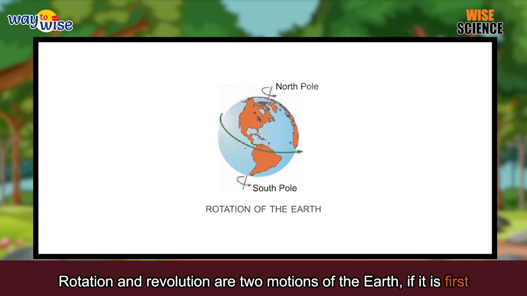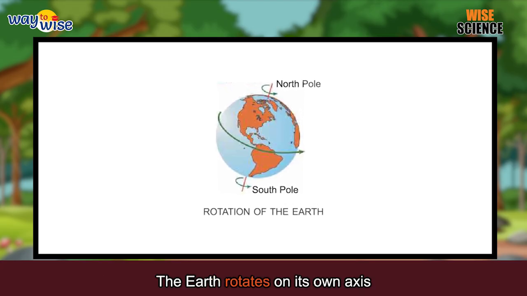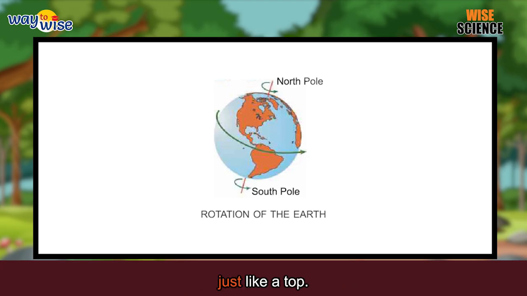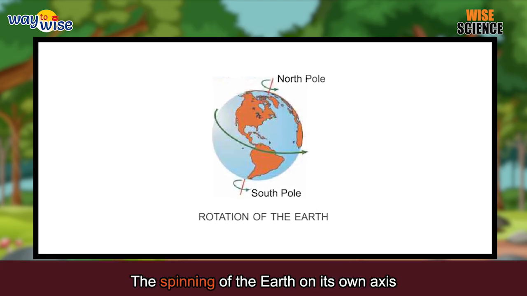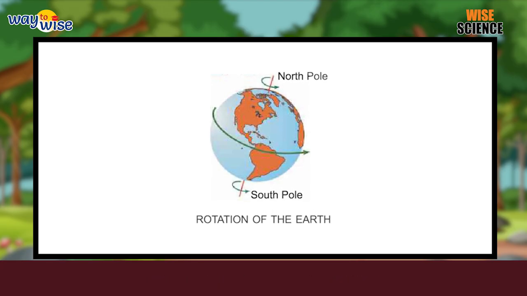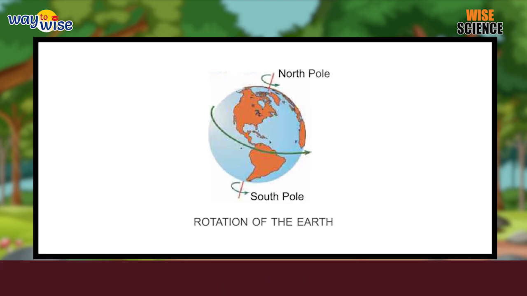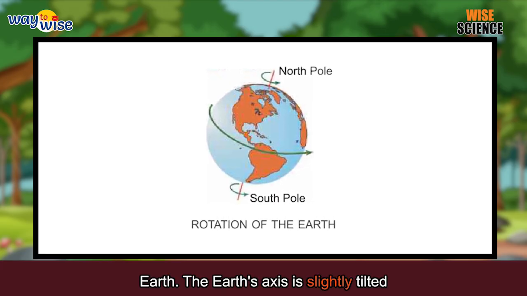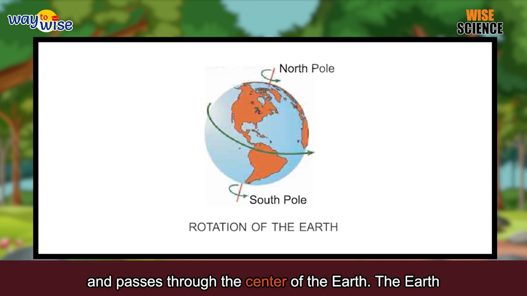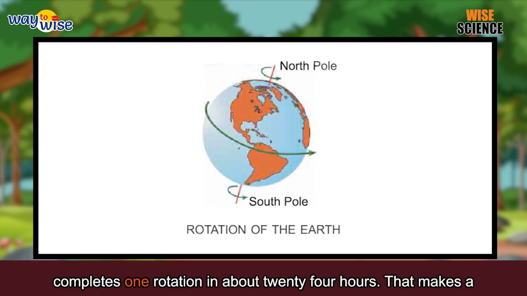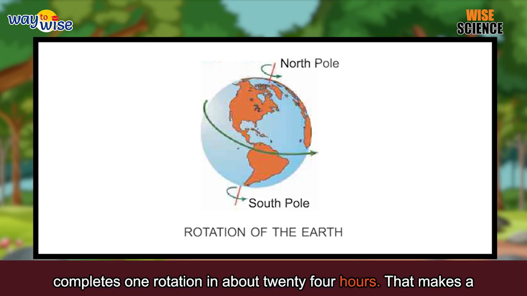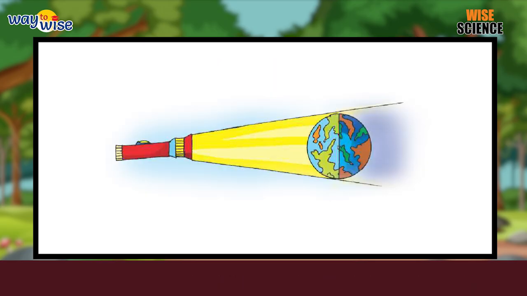First, rotation. The Earth rotates on its own axis just like a top. The spinning of the Earth on its own axis is called the rotation of the Earth. The Earth's axis is slightly tilted and passes through the center of the Earth. The Earth completes one rotation in about 24 hours. That makes a complete day. Day and night.